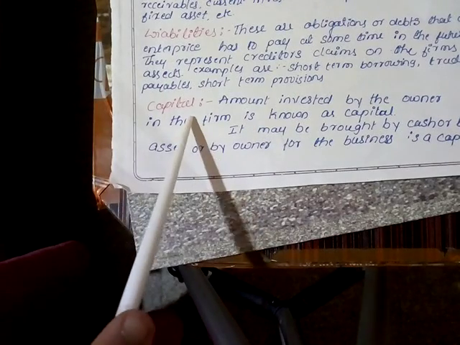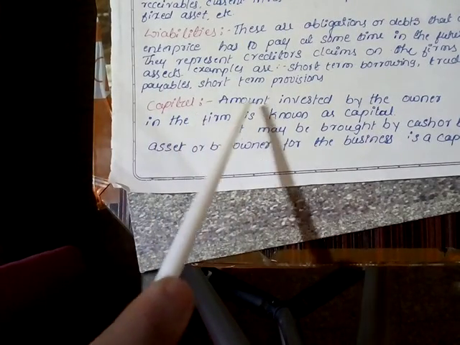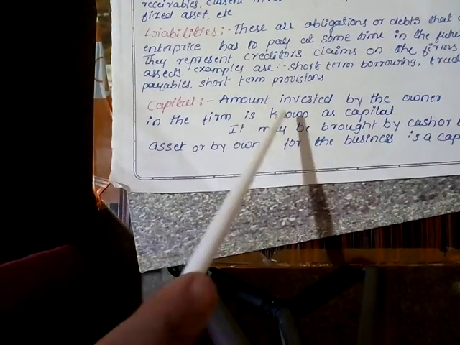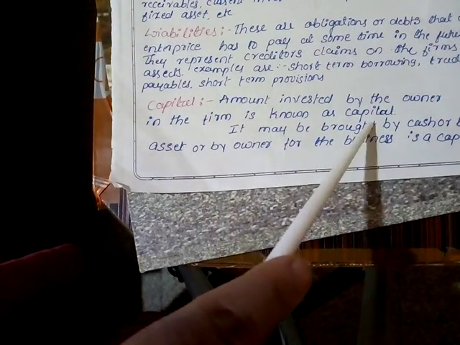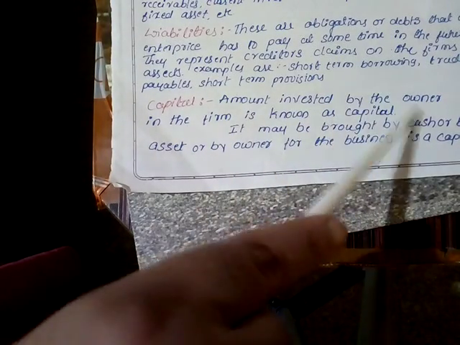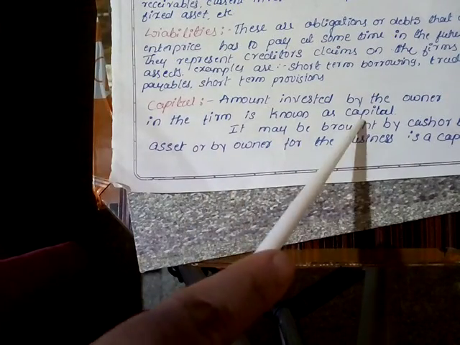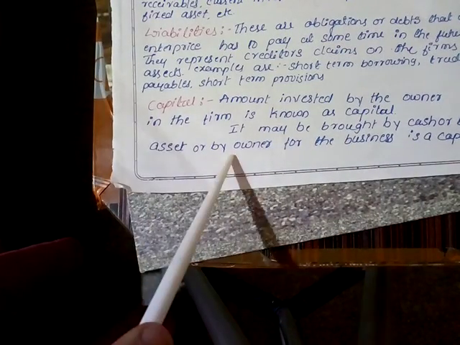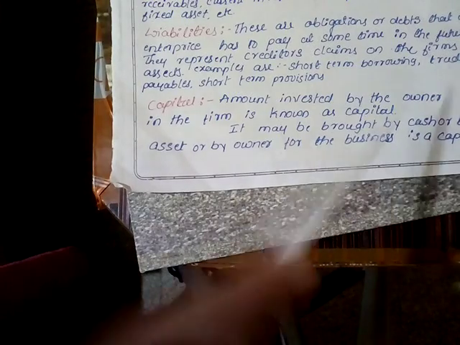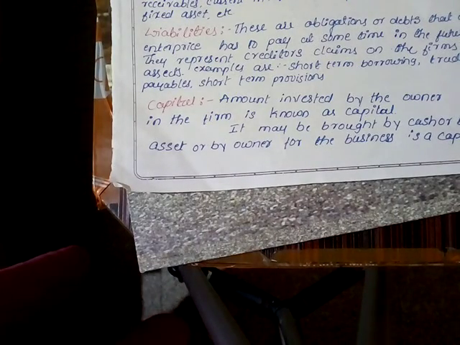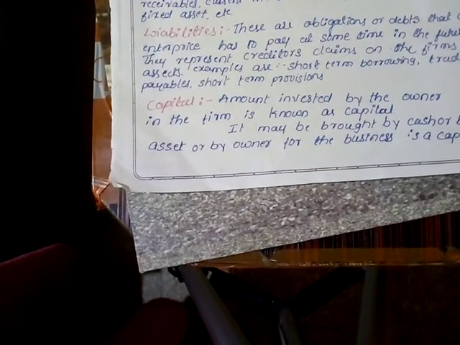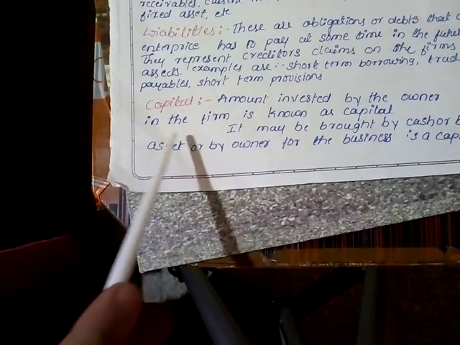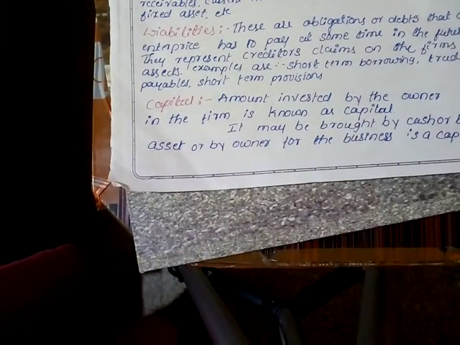Next is the capital. Capital means the amount invested by the owner in the firm. It may be brought in cash or as an asset by the owner for the business. The amount invested by the owner in the firm is known as capital.